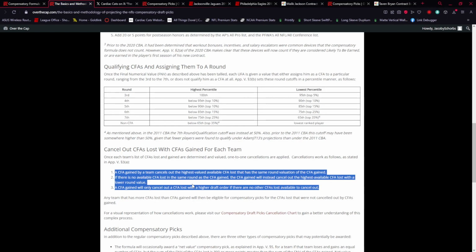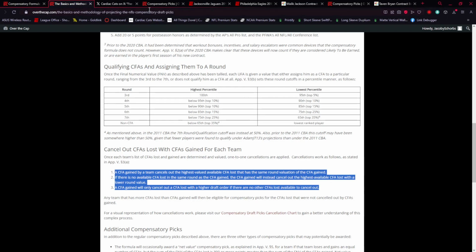Now, how do you spend a lot and get away with the compensatory free agent? The simple answer is that you want to sign fewer players than the amount you lose, considering these players are all CFAs. Now, some players don't count as CFAs, so I want to explain that really quick. A CFA is a player who has an expiring contract. I mentioned that earlier. Players who are released are not CFAs. They do not qualify. The team will not get the pick, and it will not cost the team a CFA pick for signing the player.